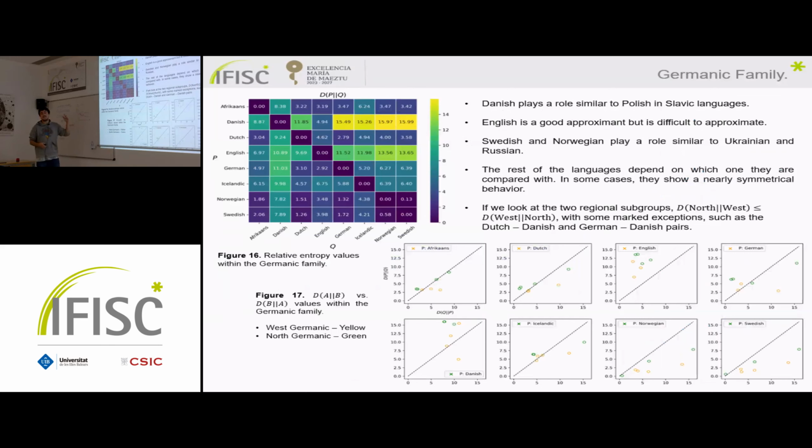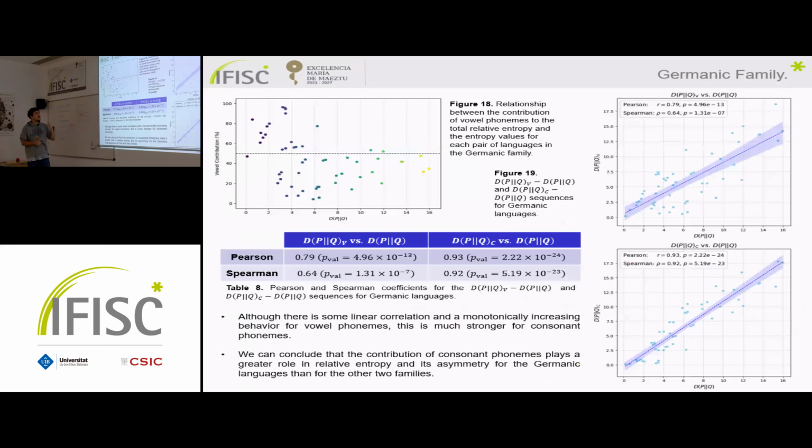And then we make the same study for the case of the Germanic languages. Danish here appears as the case of Polish before. And well, Swedish and Norwegian, as Ukrainian and Russian, that I haven't said that, but they are very close together. And the other cases, well, we can study them according to this.